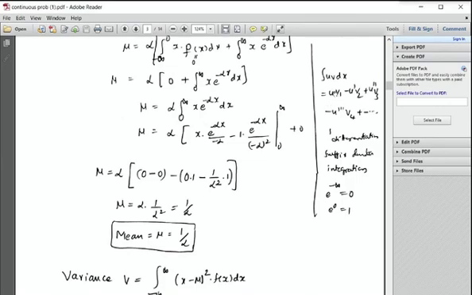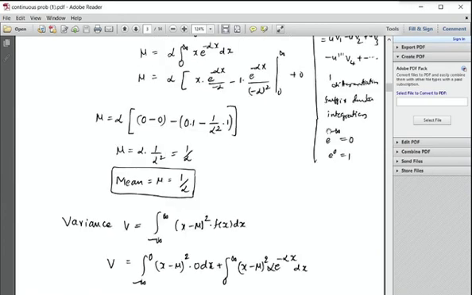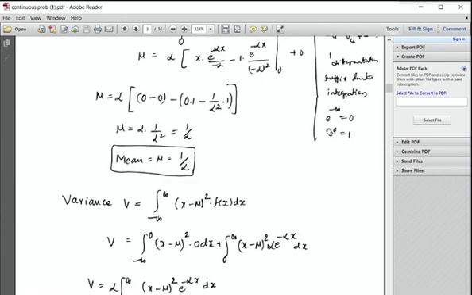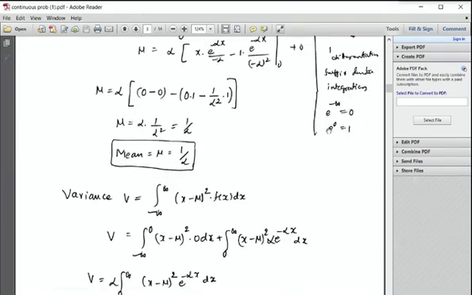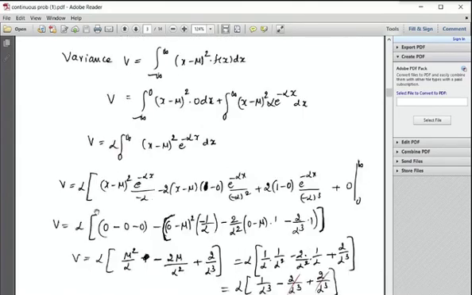You take the polynomial and differentiate that. Why do I always choose u as a polynomial? Because if you have x power 3 and keep differentiating, somewhere it becomes a constant, and the derivative of a constant is 0. That's why you always choose the polynomial function as u. Otherwise, if you take e power minus alpha x as u, it never becomes 0 on differentiation, correct? So u is x minus mu whole square.